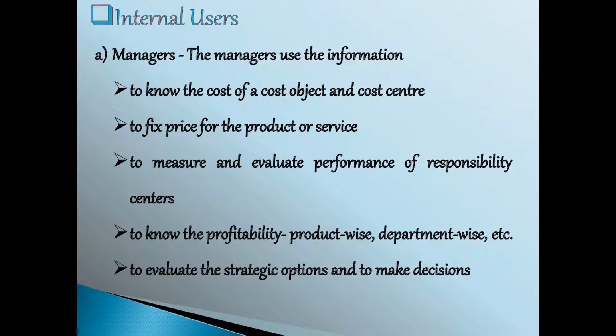For example, a lot of products may be produced by that organization, so they can know the profit of each and every product. Last thing, they will evaluate the strategic options. For example, if the competitors sell their product at a low cost, we have to go for selling at the lowest price, so that we should know the cost of a product. For that, the management information is helpful for the managers.